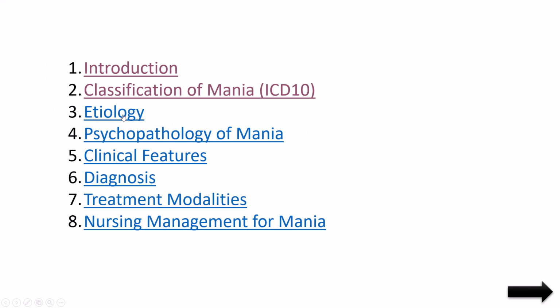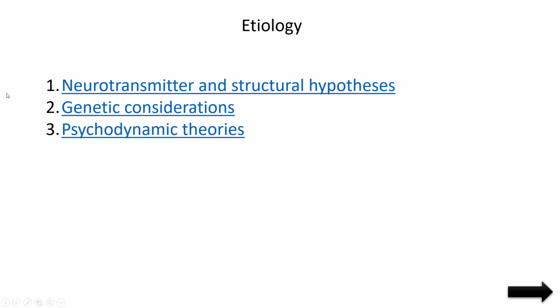Next is etiology. Etiology we can explain in three ways: neurotransmitters and structural hypotheses, genetic consideration, and psychodynamic theories. In these three ways, I can explain the etiology. First, we already know that psychotic disorders are mostly caused by neurotransmitter imbalances.